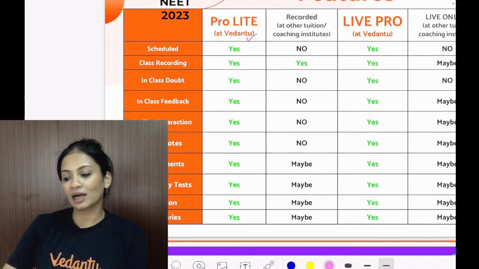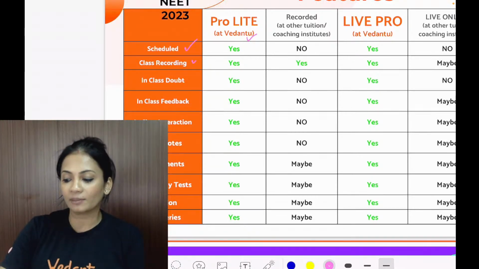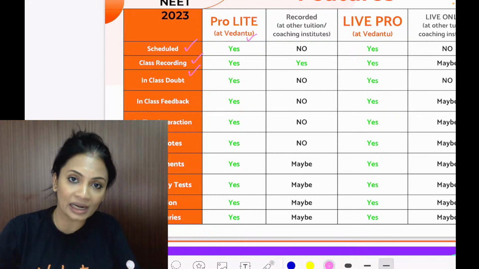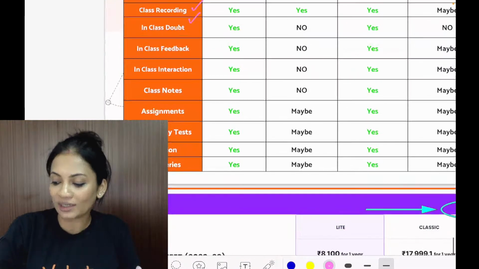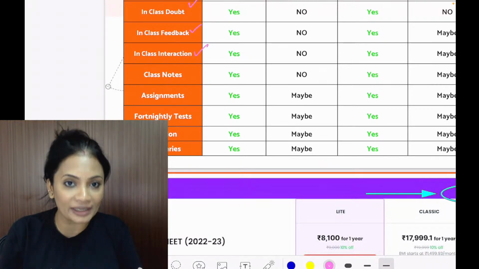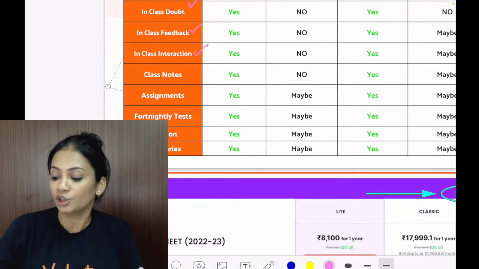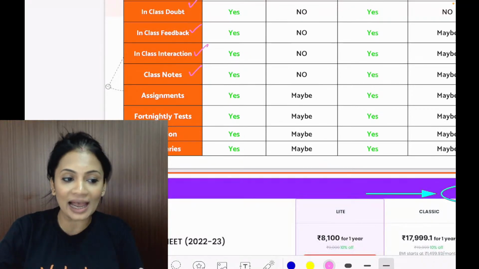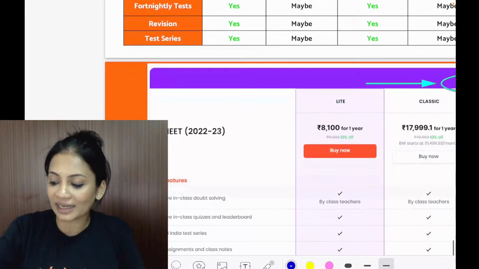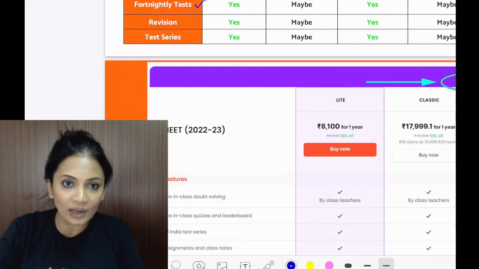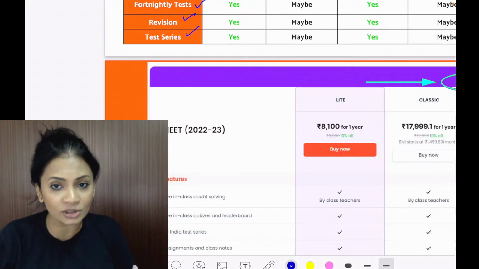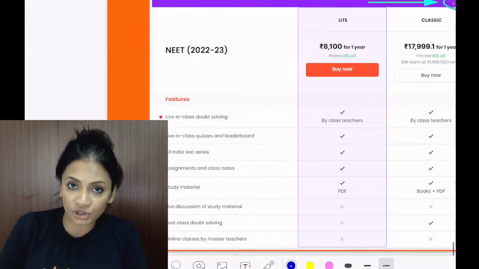Yes, the lectures will be scheduled, there will be class recordings, but in doubt lectures, there are going to be live doubt sessions, and also in-class feedback will be taken for you. There will be interaction because your friends will be there at the very same time. You will be provided with the class notes and assignments right after the session. There will be tests conducted fortnightly for you, as well as revisions taking place. Even a test series will be there so that you know what your position is.